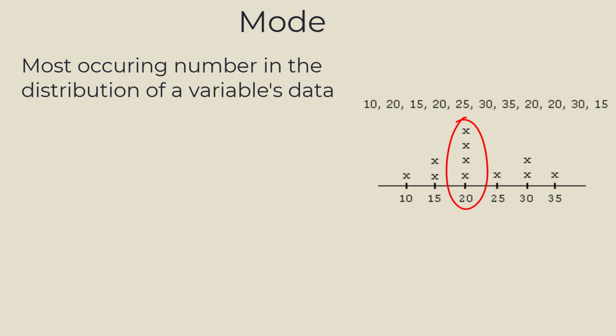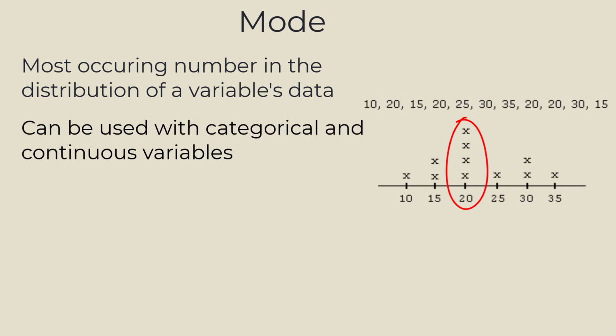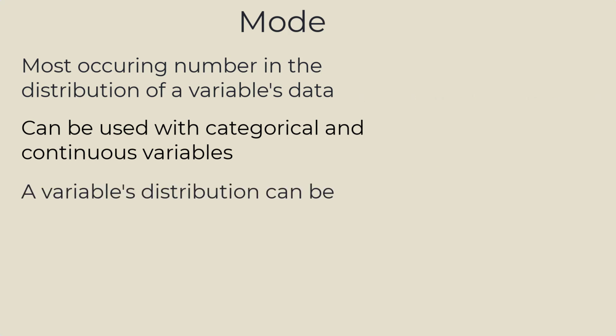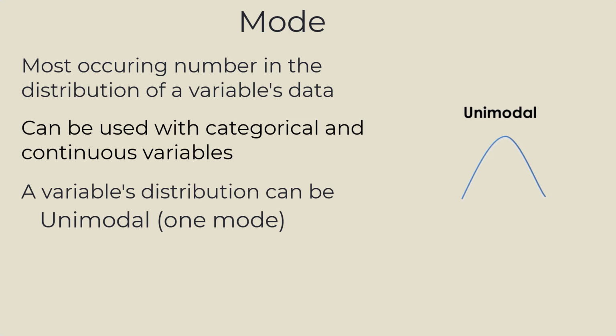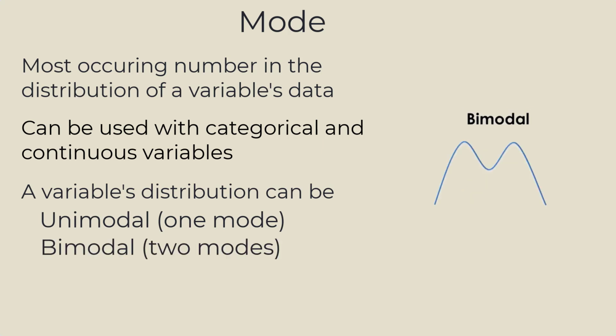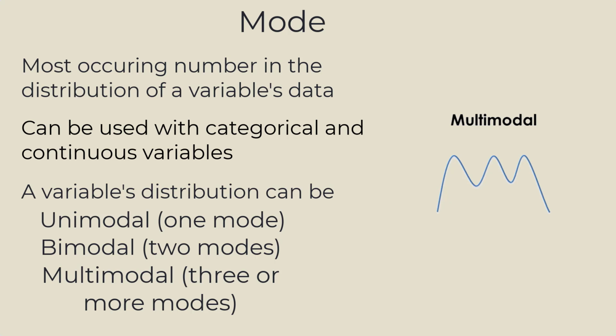The final measure of central tendency is the mode, or the most occurring number in a variable's distribution of data. The mode can be used to describe both categorical and continuous variables. A variable that has one mode is called unimodal. A variable that has 2 modes is called bimodal. And a variable with 3 or more modes is called multimodal.